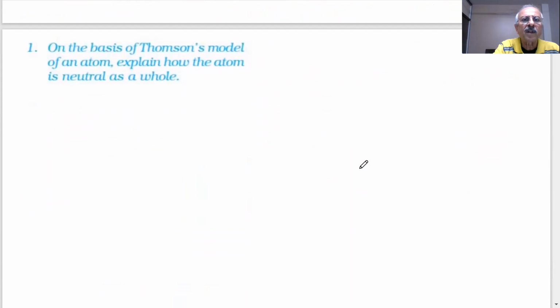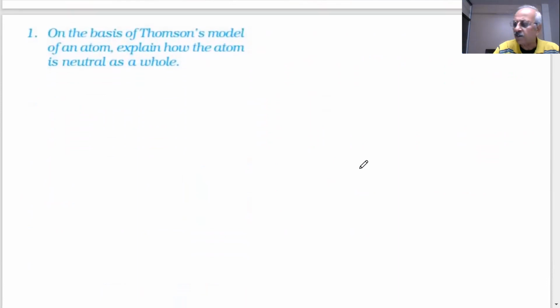Now, students, if I put a question to you on the basis of the Thomson model, explain how the atom is neutral as a whole. What we said. How can you explain? When will the atom be neutral, student?